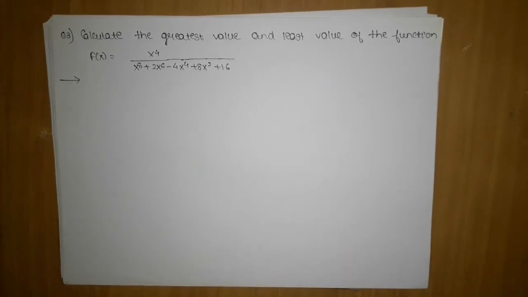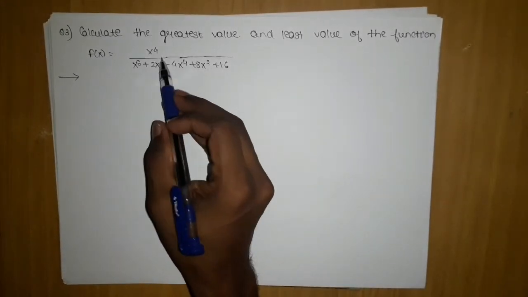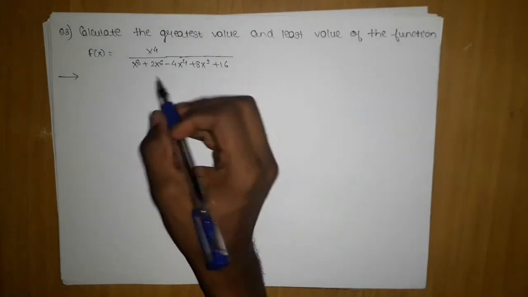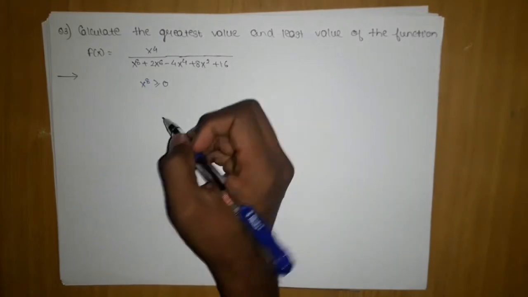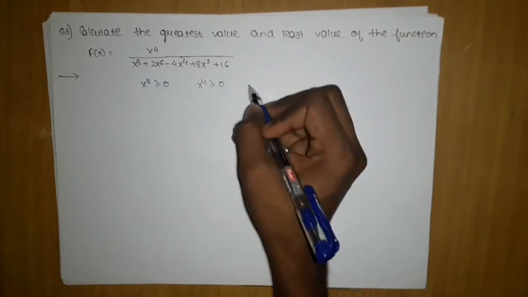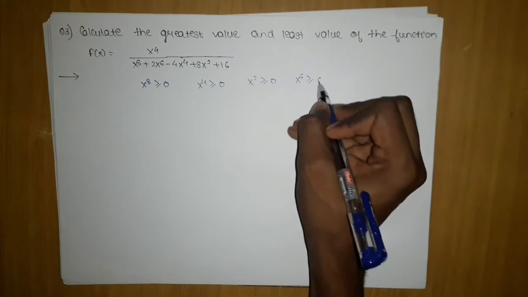First, the numerator is a very high number. When it is divided by this, it will be positive, but we want to know what it will be. One thing I am confirmed about: x power 8 is greater than or equal to 0, x power 4 is also greater than or equal to 0, x power 2 is greater than or equal to 0, x power 6 is greater than or equal to 0.